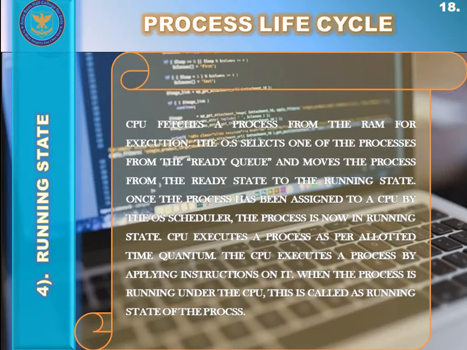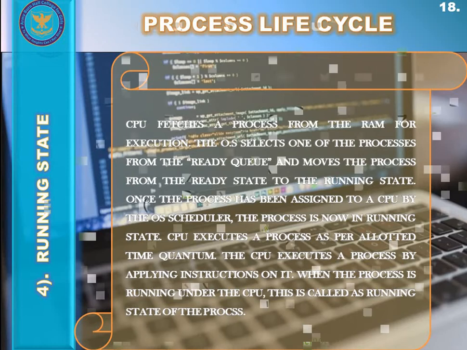If the CPU has given 9 nanoseconds to a process for execution, it will execute that process for exactly 9 nanoseconds. After 9 nanoseconds, it can go to some other process for execution. So the CPU assigns each process a time slice or quantum and executes each and every process according to that allotted time quantum.